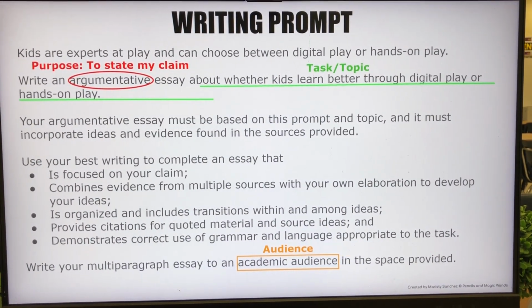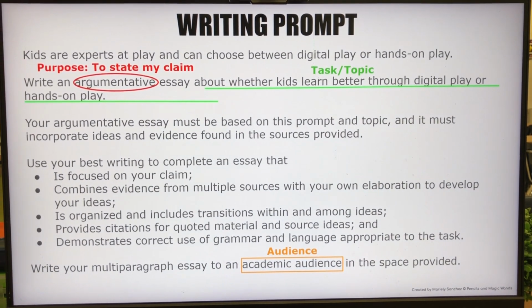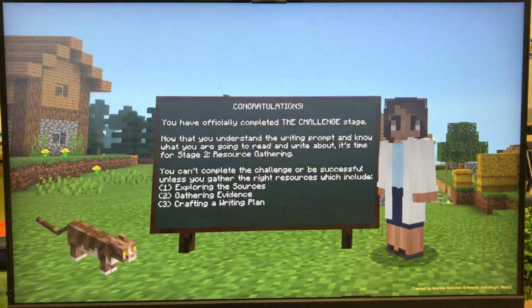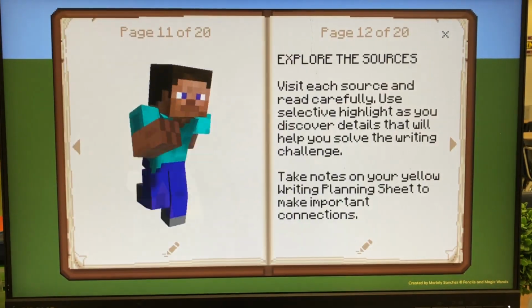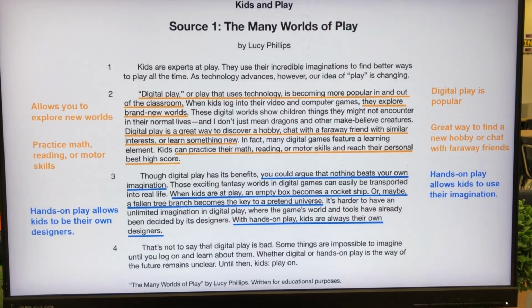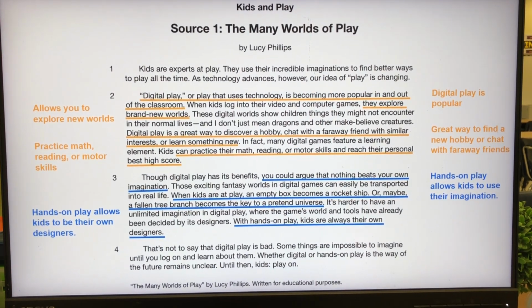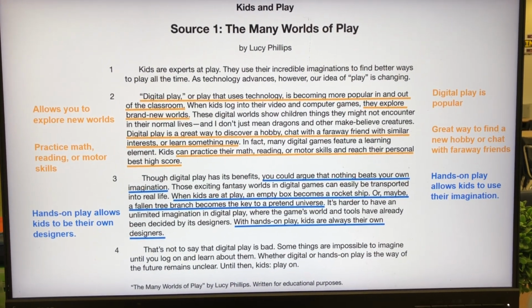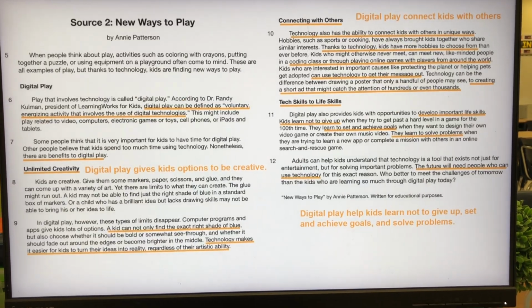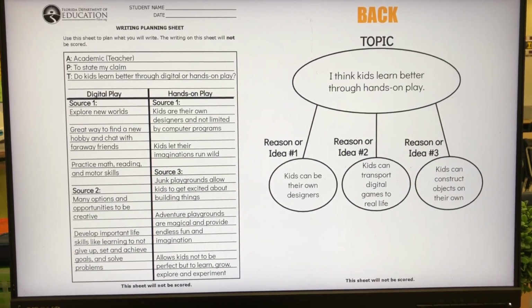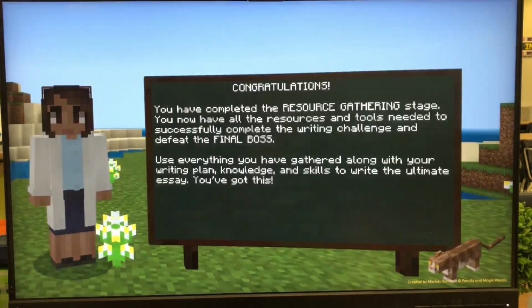So here's the argumentative prompt, which they had already written right before spring break. And then the resource gathering, here are the sources for that. And I color coded the evidence. The orange was the digital play and the blue was hands-on play. I took notes on that. And this is how I set up my writing planning sheet, the front and the back.